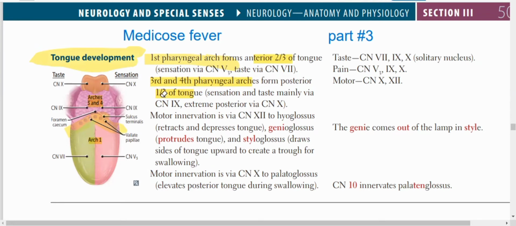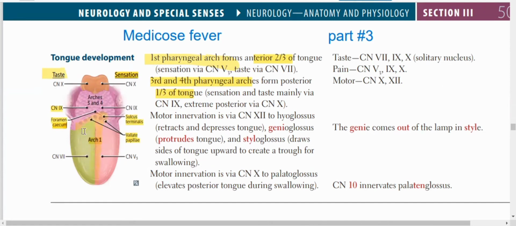The most important thing in the development of the tongue is the taste sensation, the sensation of pain, and the motor fibers. This is mainly the formation of taste, and this is the sensation. Now our concern is the anterior two-thirds of the tongue, which I will be discussing.